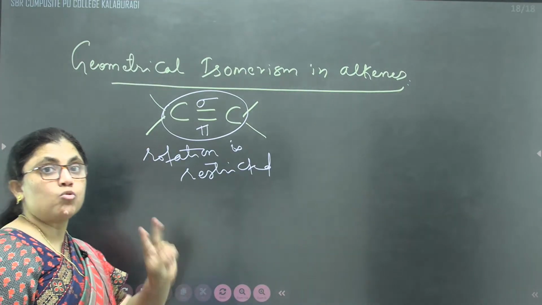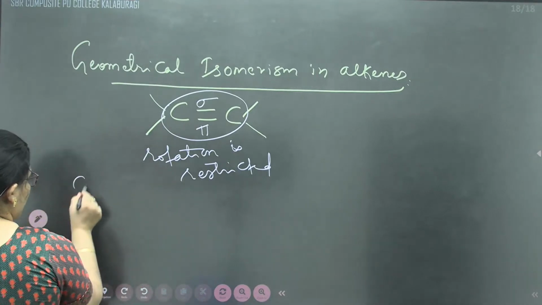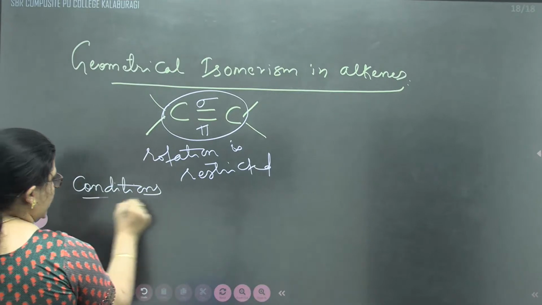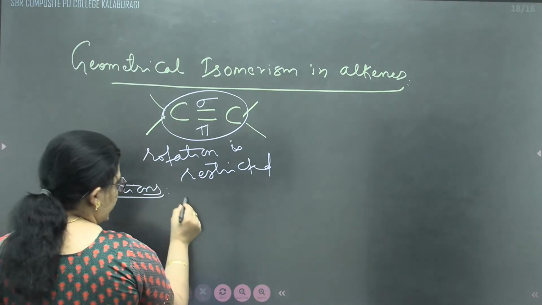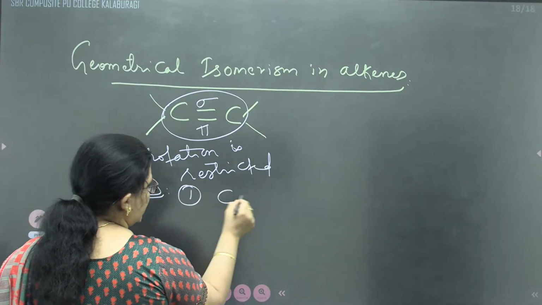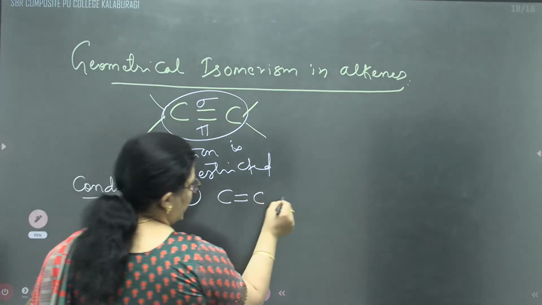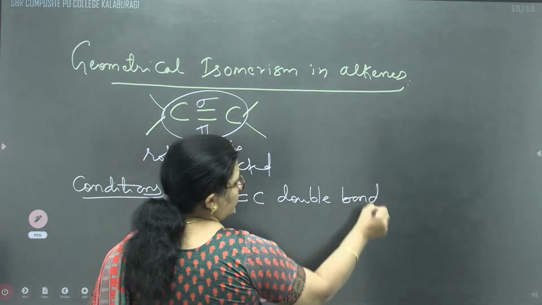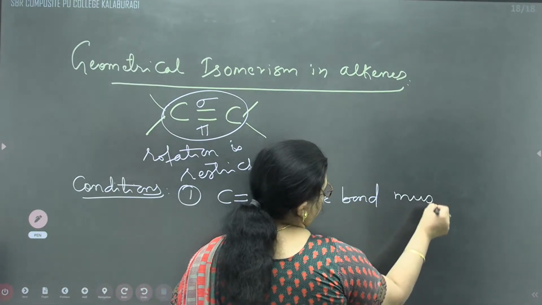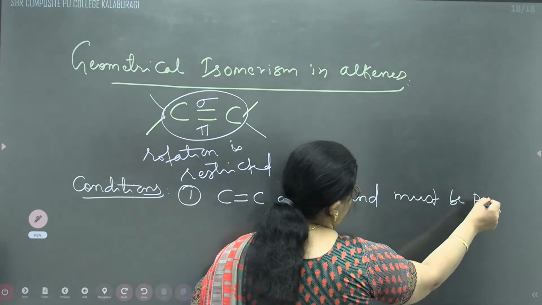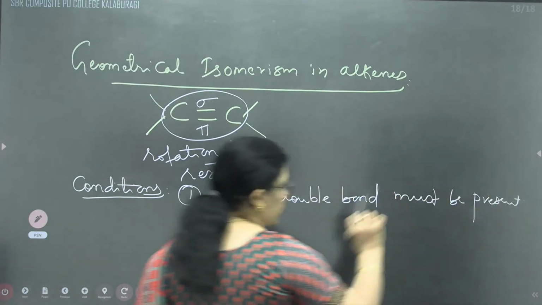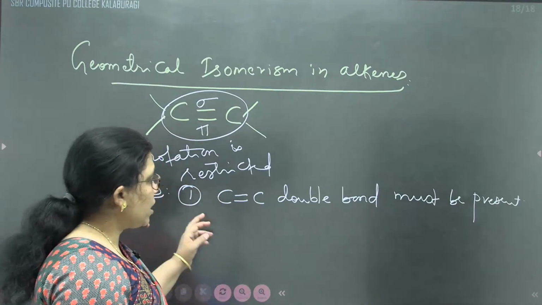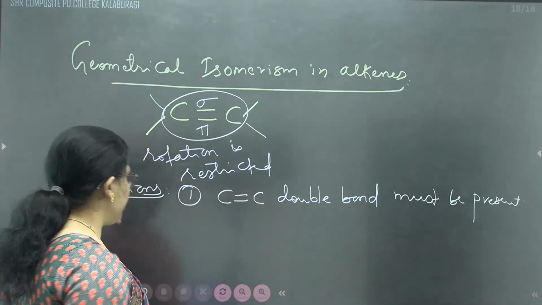Therefore, there are two conditions for a molecule to show geometrical isomerism. First condition, a carbon-carbon double bond must be present. Important note, children. Read the sentence properly, and it is necessary to make the note, then go on solving. So here a carbon-carbon double bond must be present.